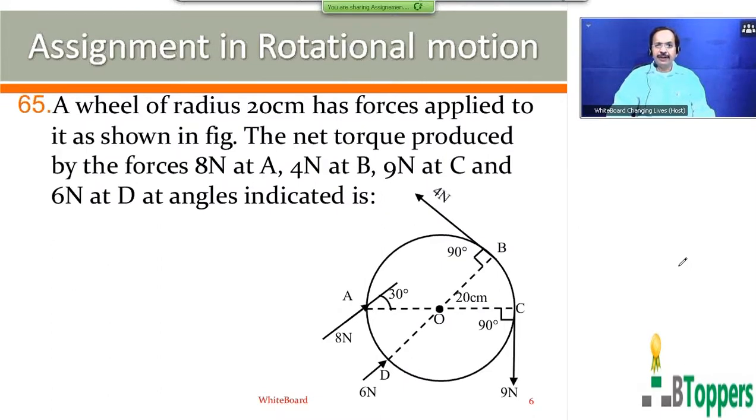See question number 65. A wheel of radius 20 centimeter has forces applied to it as shown in the figure. The net torque produced by the forces is 8 Newton at A, 4 Newton at B, 9 Newton at C, and 6 Newton at D. The angles are indicated. So I denote the radius of the wheel by capital R.